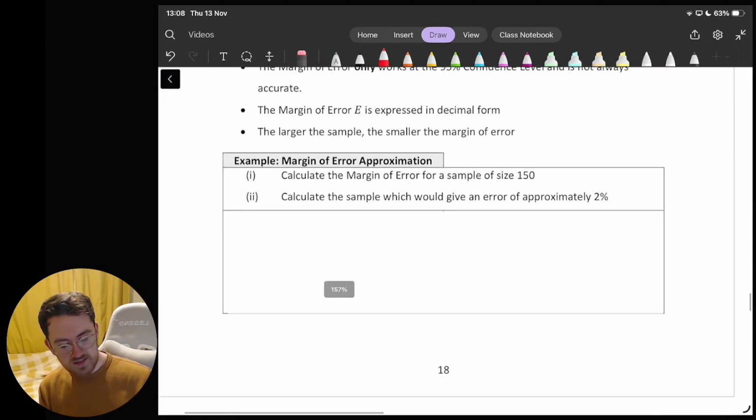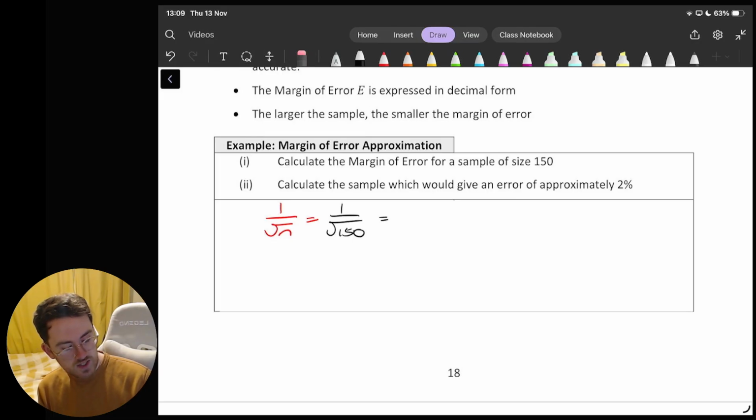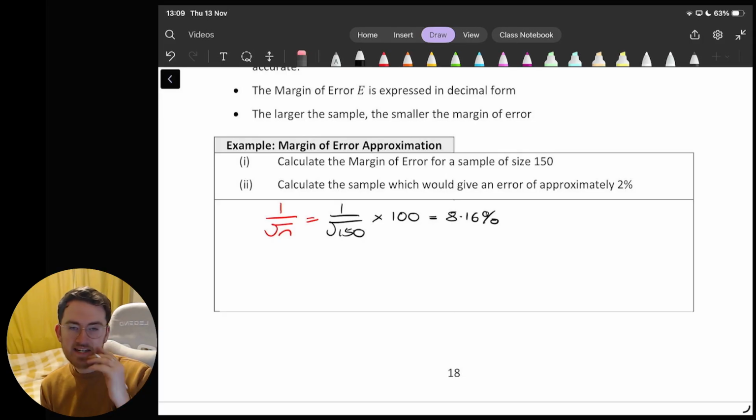Now focusing specifically on margin of error, to calculate margin of error is fairly simple. 1 over the square root of n, so whatever your sample size is. So for the first one here, it's 150. So 1 over the square root of 150. And for most of these, we're going to convert it to a percentage. So let's multiply that by 100 to get 8.16%. So for a sample of 150 people, I would need to allow myself a margin of error of 8%. Okay, so that's my margin of error here.